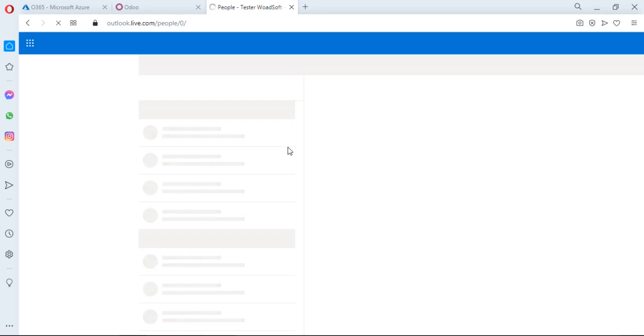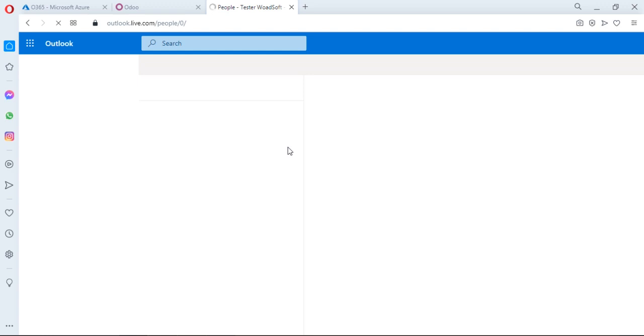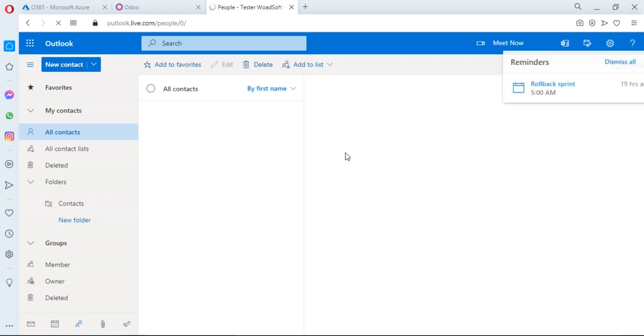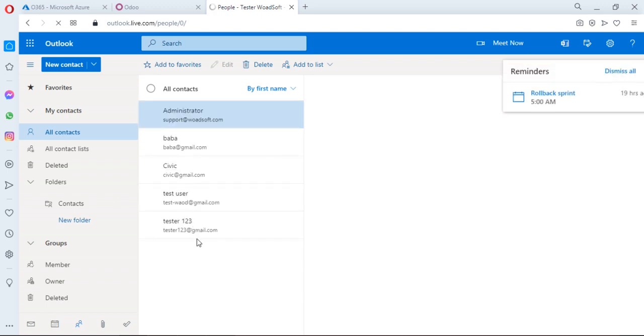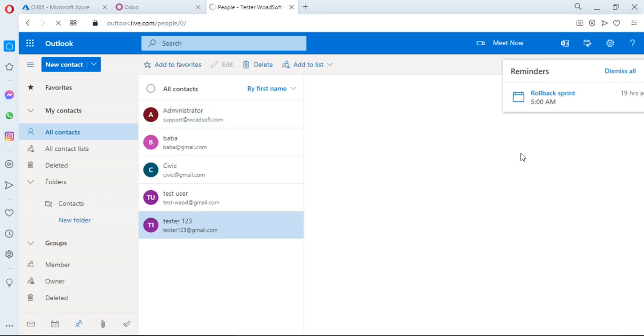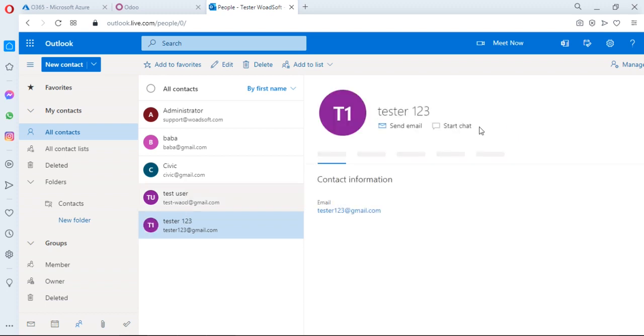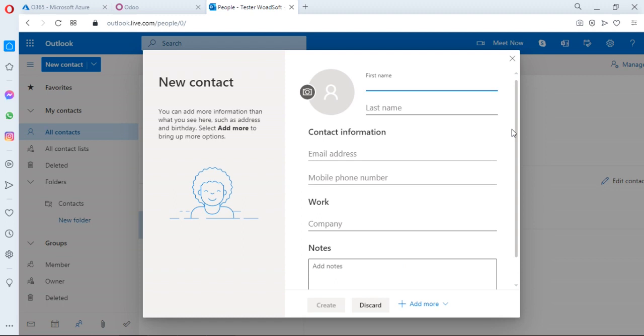It will take a few seconds. And you can verify whether the contact is exported or not from Odoo. And here is the contact that we created in Odoo. Here is the contact,